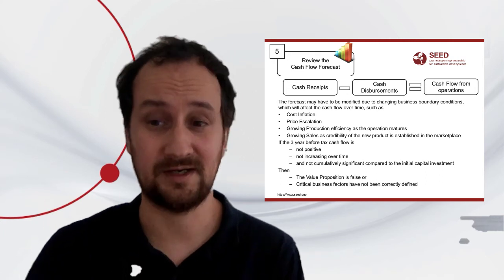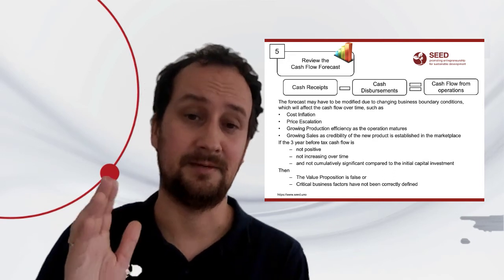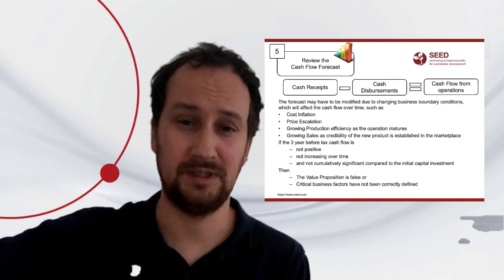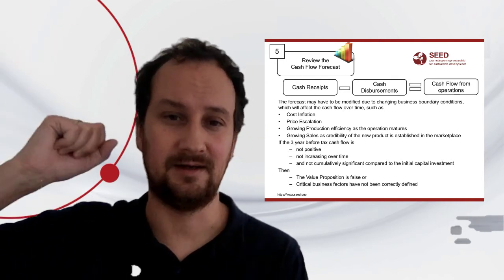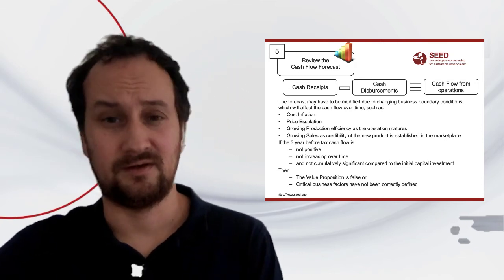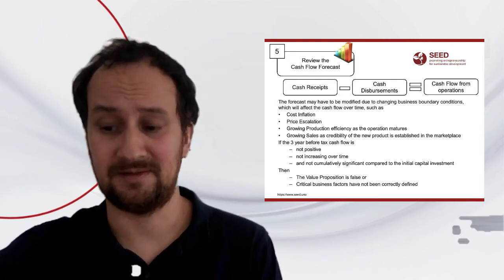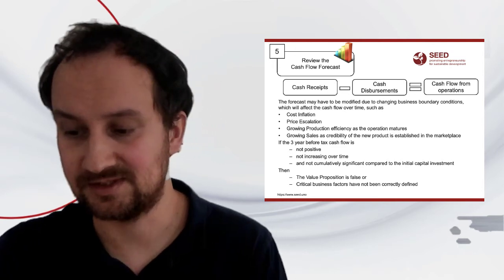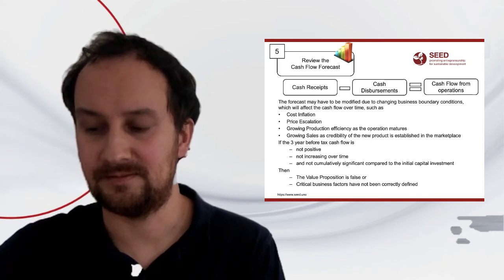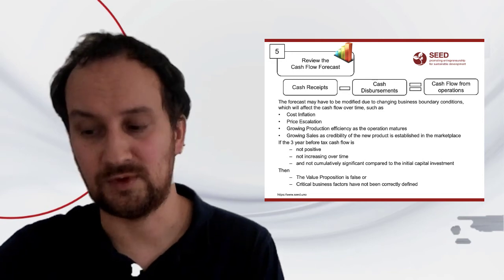Investment costs also happen at different moments in time. That's a completely other chapter, but it is important to keep in mind that in one year you might have a major investment which only comes once, when you build a new machinery. You can use this over time, and this might be a big bulk of an investment. Also keep in mind that there will be cost inflation over time, and there might be price escalation related to it, and with growing production and production efficiency, this might happen while the operation matures.